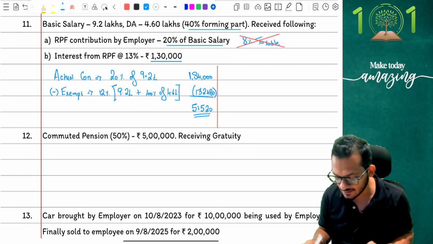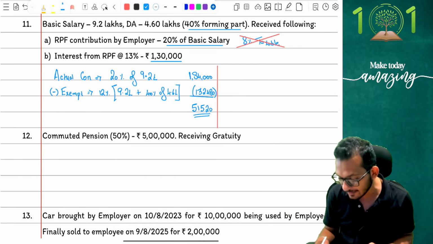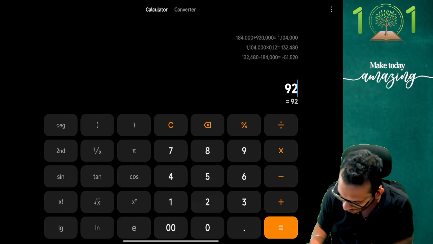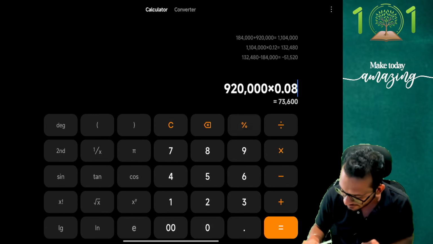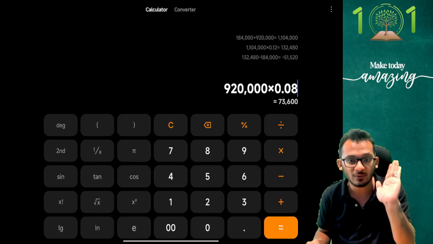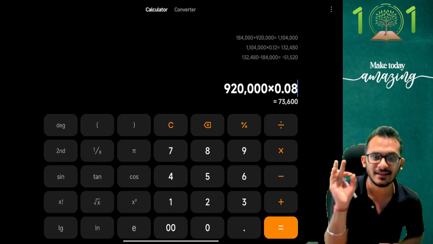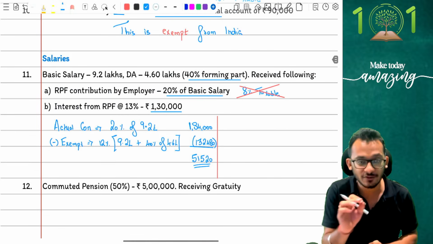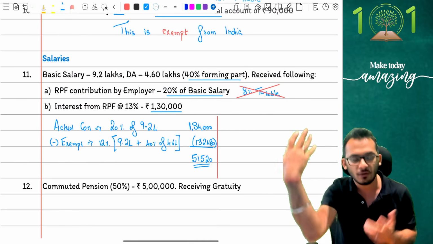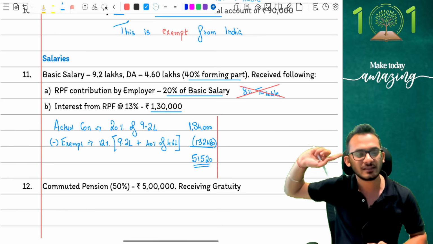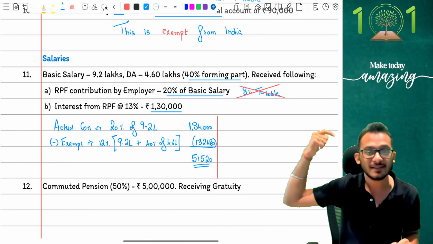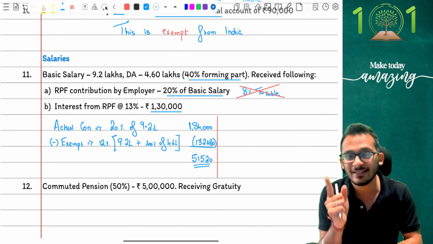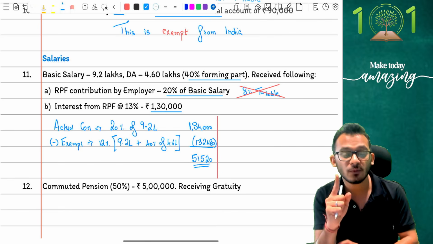If you make a horrible mistake of coming and saying, Rahul, let's tax 8%, you know what you're going to do? You're going to say, let's tax 9,20,000. So 9,20,000, say 8% I'm going to tax. You're going to end up taxing 73,600. You think 73,600 is the right answer? No, 73,600 was never the right answer, because you cannot do 8% of basic. Technically that percentage itself is wrong. 20 itself is a wrong percentage, because 20 is given on basic salary. So never calculate it on percentage levels. Always calculate it on full values.